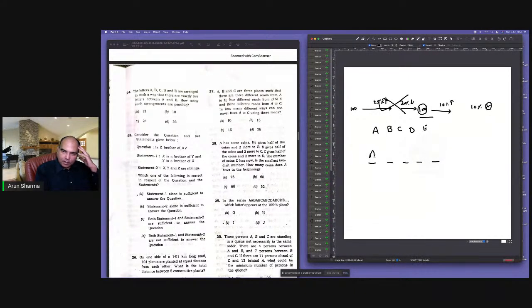So if I put A and E, you just have to be systematic here. If I put A and E in first and third positions, I can do it in two ways. No, sorry, I can't put them in first and third. Exactly two letters between A and E. You have to read properly. That means A and E are in the first and fourth positions, which can be done in two ways, AE or EA. And with each of these, BCD has to be placed in three places, so there are three factorial ways of doing that. So that is 6, and 2 into 6. Or A and E can be on the second and fifth positions also.